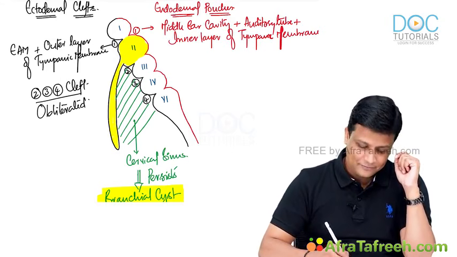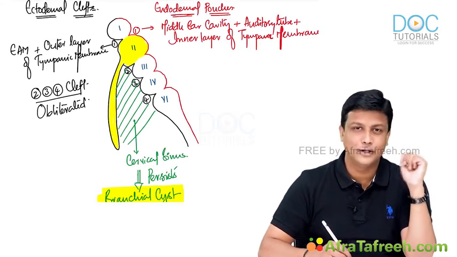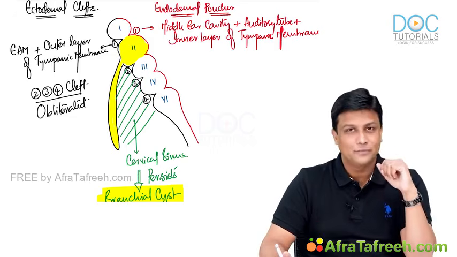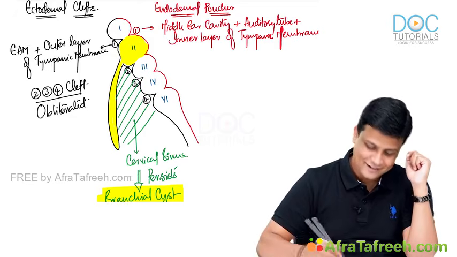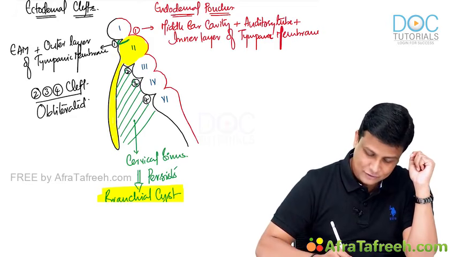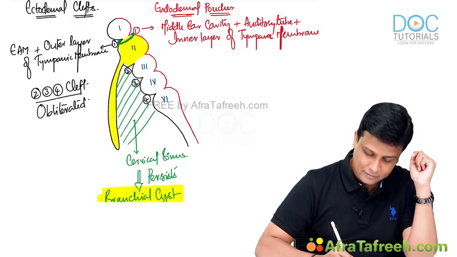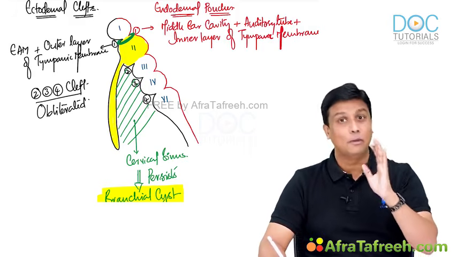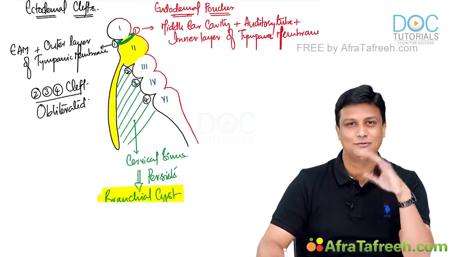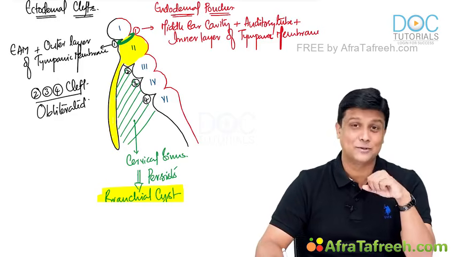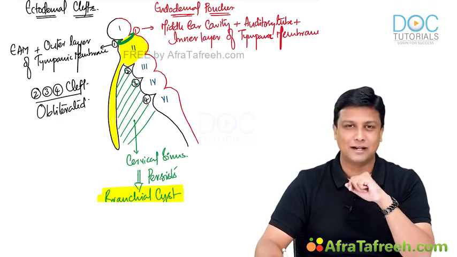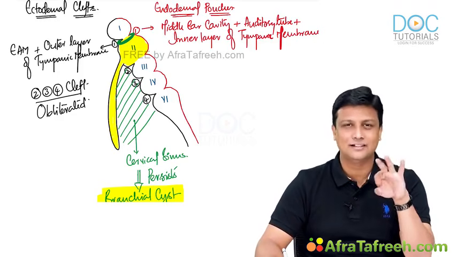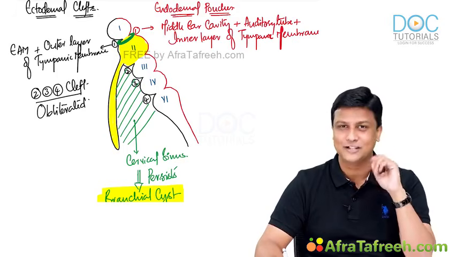Outer layer is derived from first cleft, ectoderm. Inner layer will be derived from the first pouch, that is endoderm. And what do you have in the middle? In the middle you have the mesoderm. So it is the one which is going to form your membrane, and which membrane here, sir? We are speaking about the tympanic membrane. Therefore, tympanic membrane is derived from all the three germ layers. It is getting contribution from ecto, endo and mesoderm. It makes sense: between the external ear and the middle ear, we have the tympanic membrane, getting contribution from all the three germ layers. You will never forget this in your lifetime.